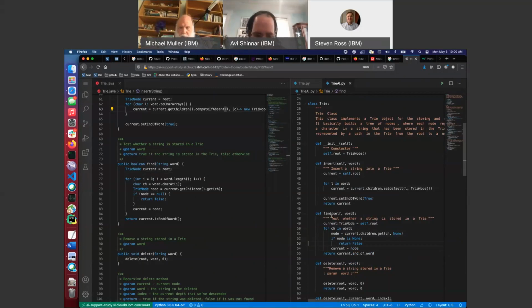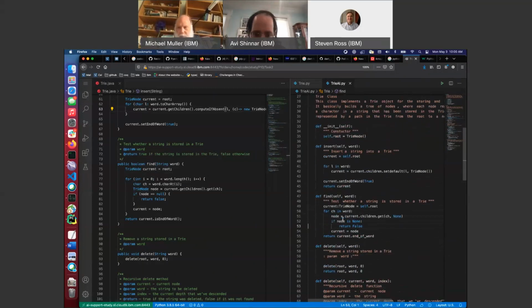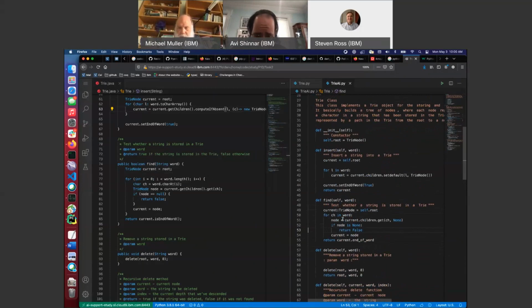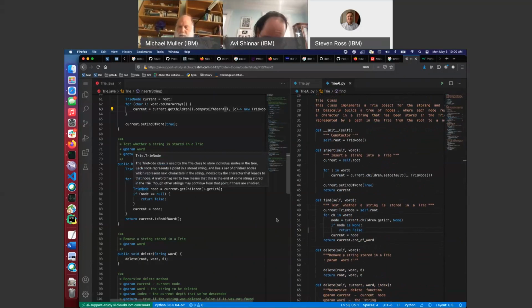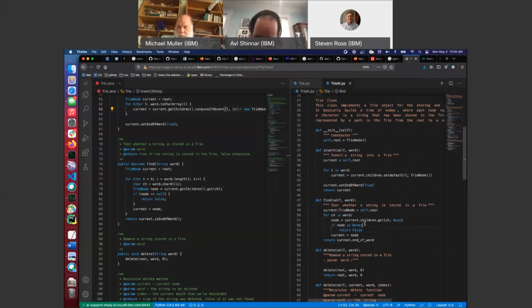What I'm doing in practice right now is looking at find, looking at the shape, and then making sure the code makes sense, because at the end of the day, the code shouldn't be that complicated. I could also look back at the Java and compare, but anyway, if node is none, return false, current equal node, fine.